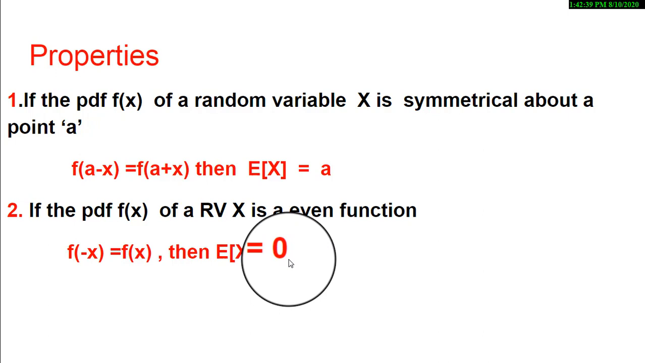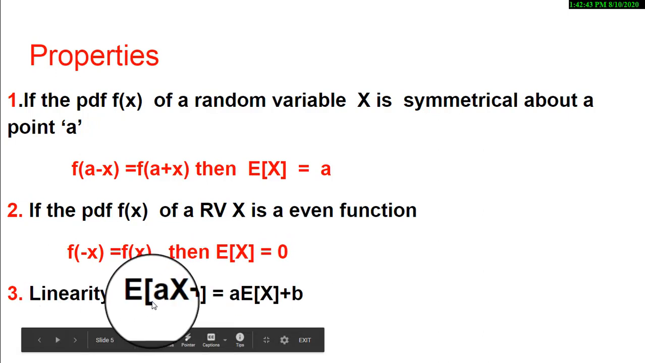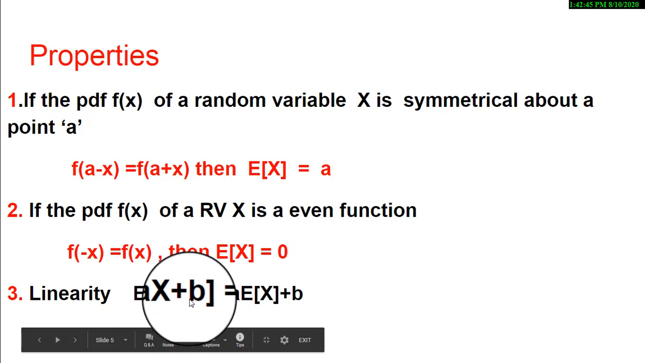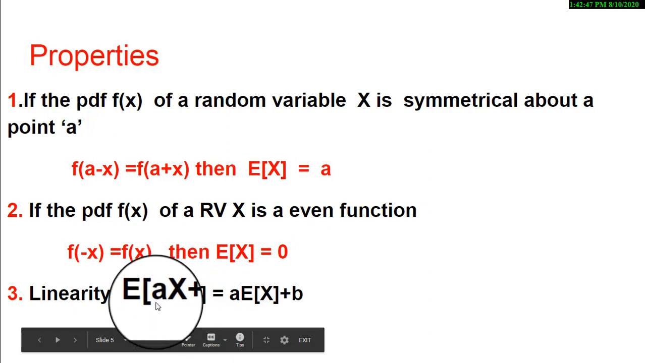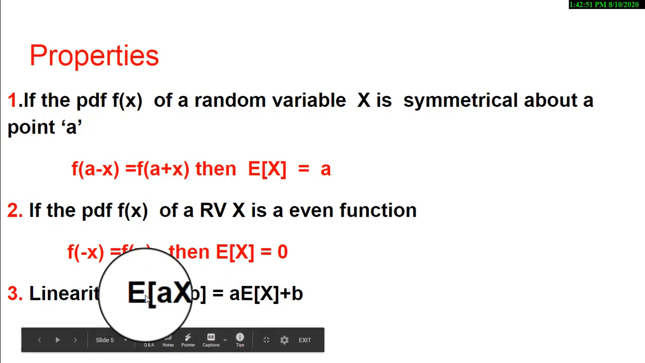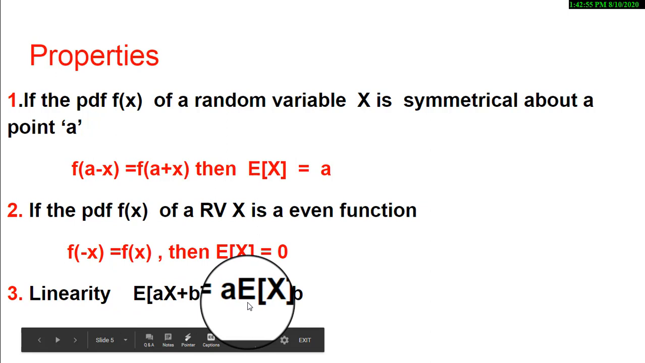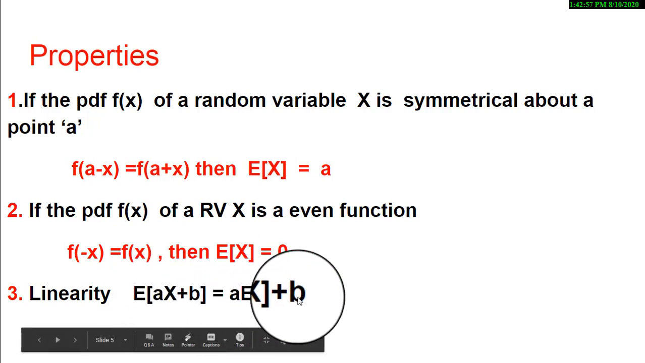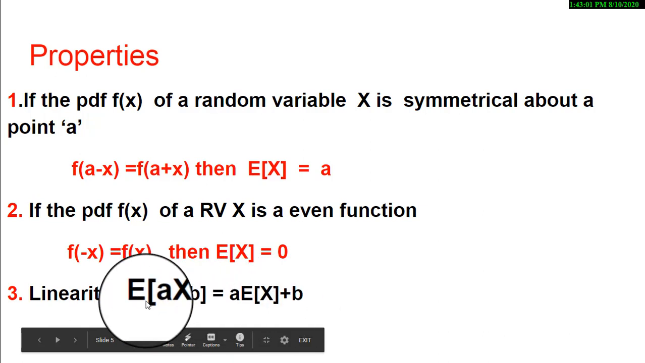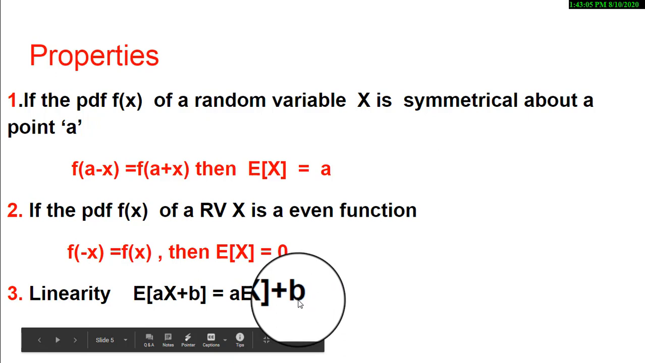The third property is linearity, which says that if expected value a of x plus b, now over here a is a constant as well as b is also constant. I can take out this a outside, so it can be written as a e of x plus expected value of a constant is always a constant, hence it is b. That is, the expected value of a x plus b is equal to a e of x plus b.